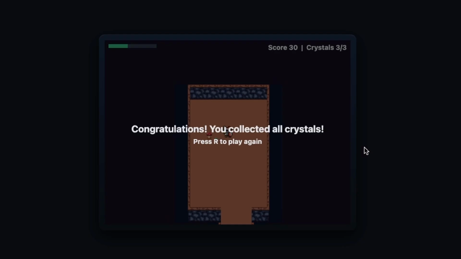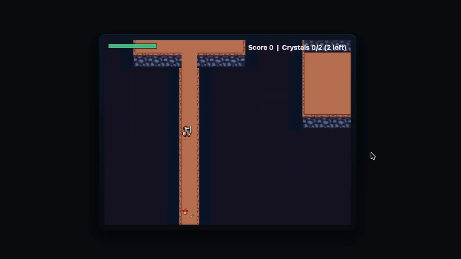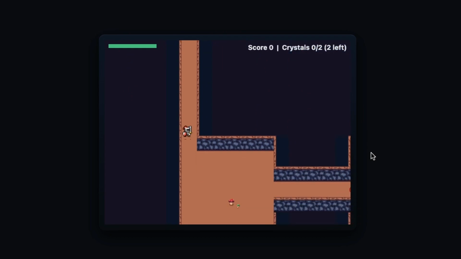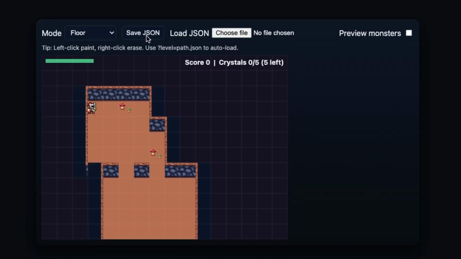Pressing R doesn't work. Alright, it's still got a few bugs, but I feel like we built a game using AI. I think we've done what we set out to do. And I think the editor is quite cool.